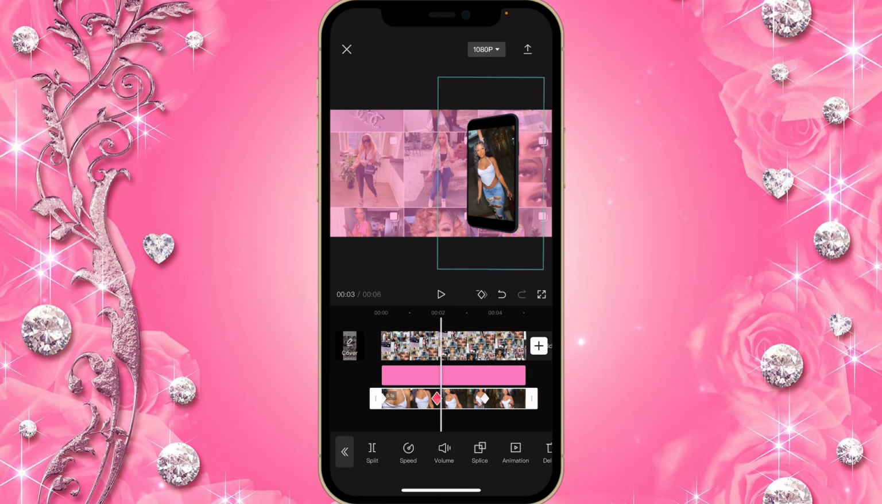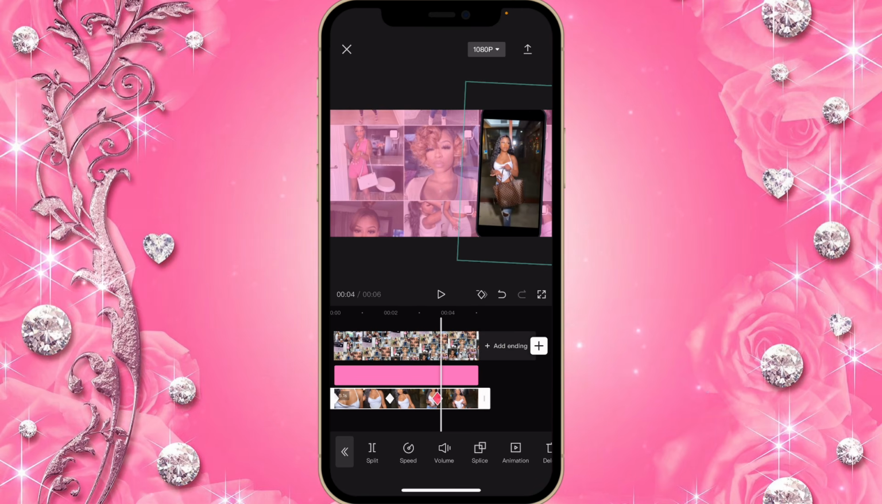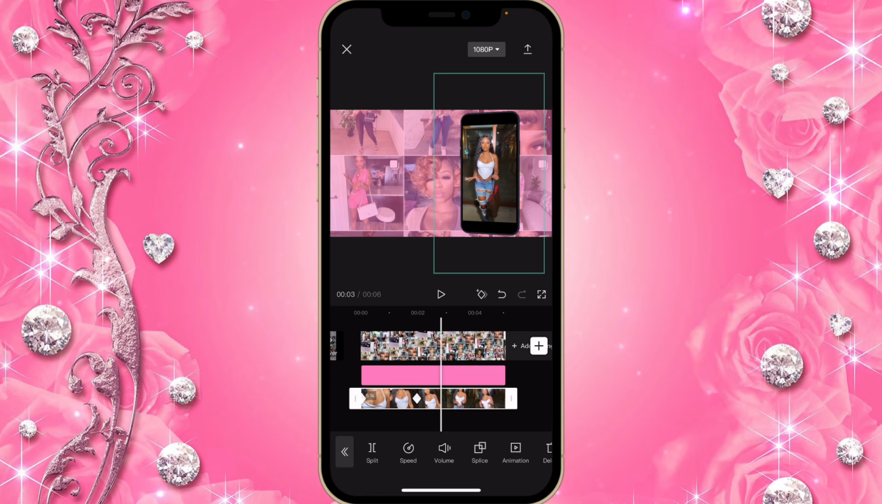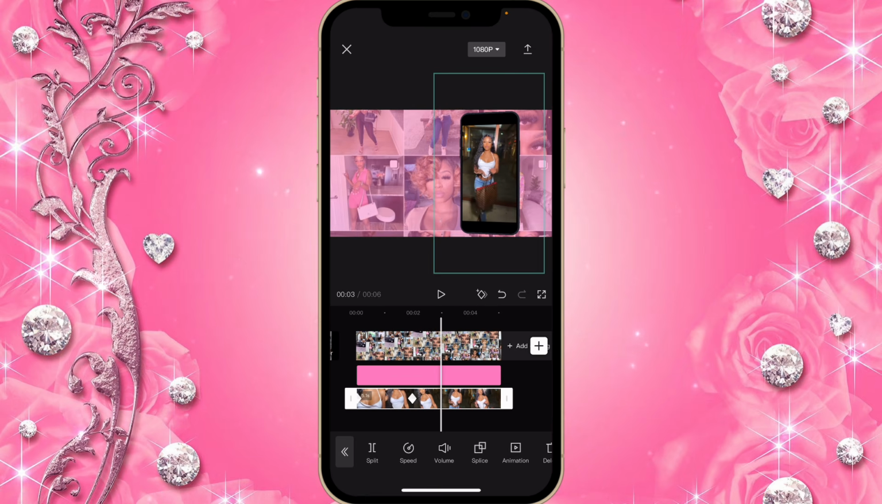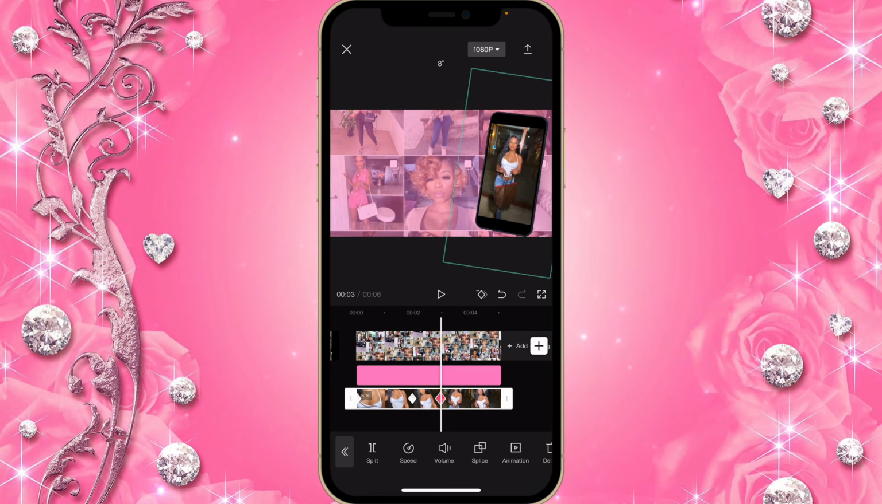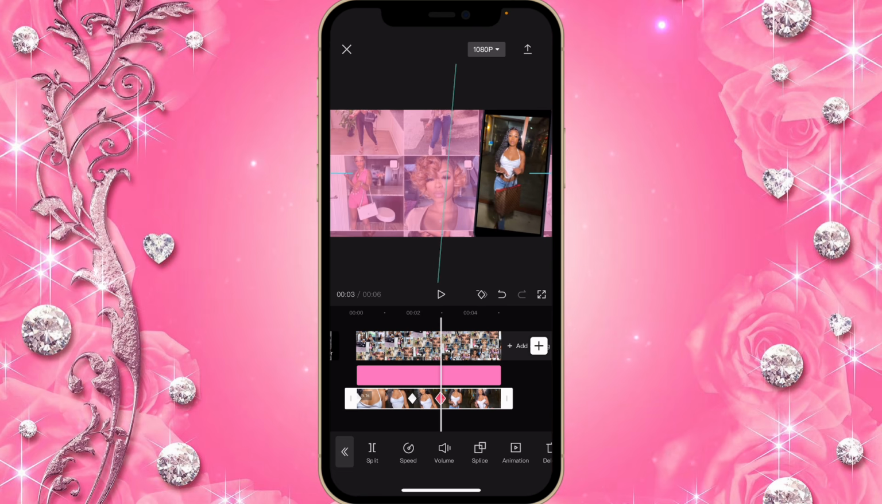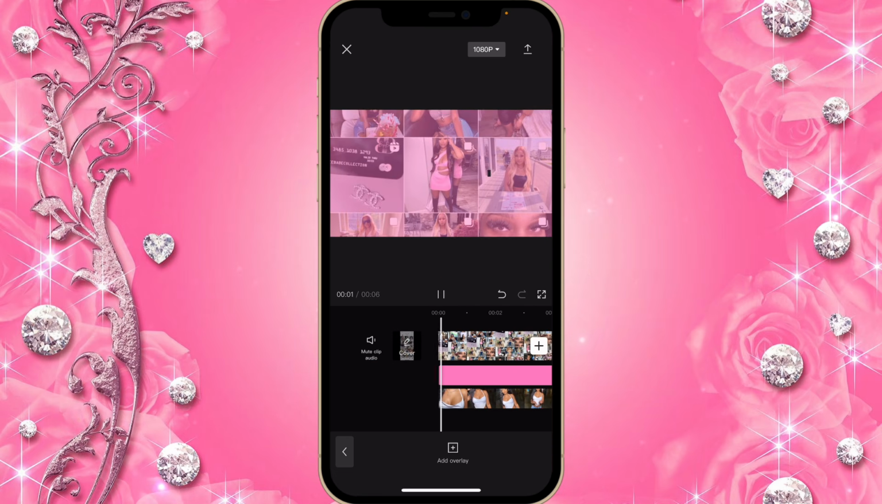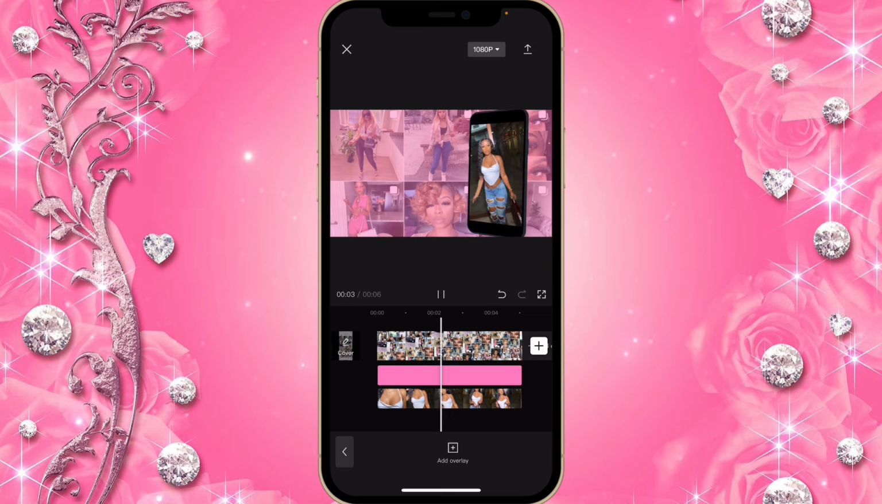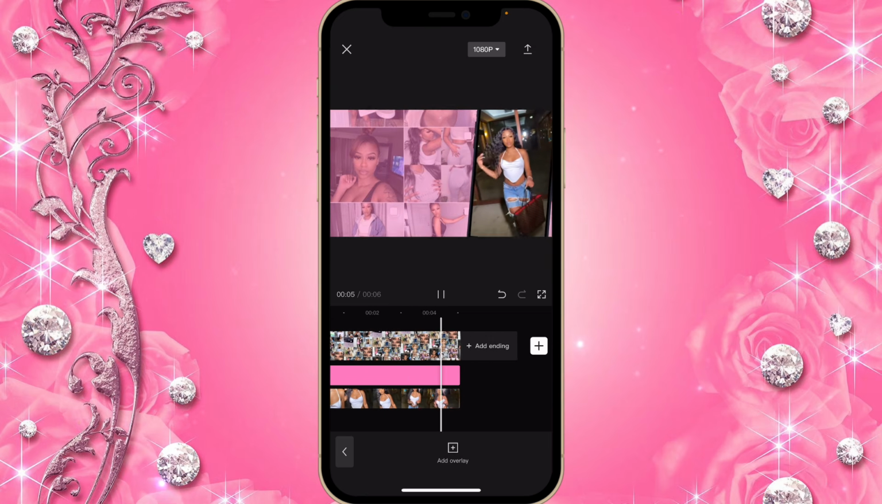I'm just gonna change it again because that's not the way it's supposed to be. It should be a bit nearer to the previous keyframe. Okay, let's see how it looks now. Yes, that's exactly how it should be.